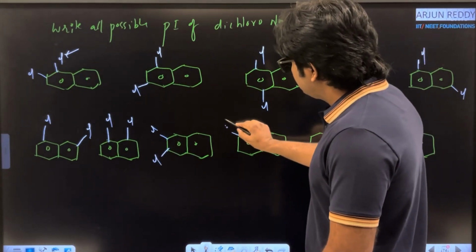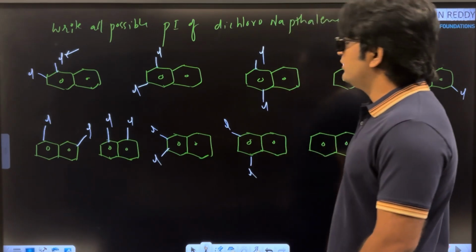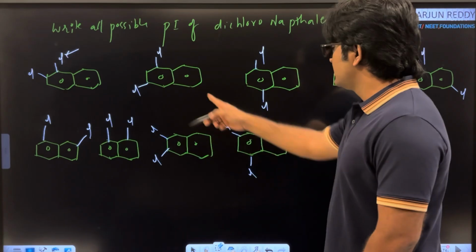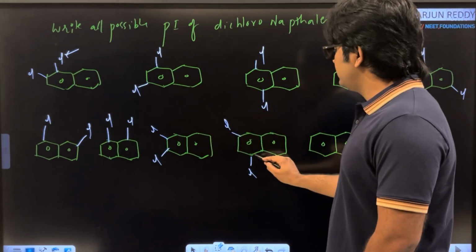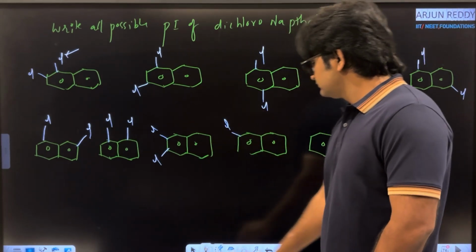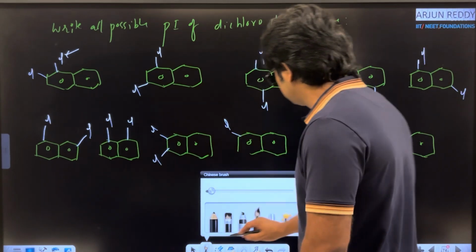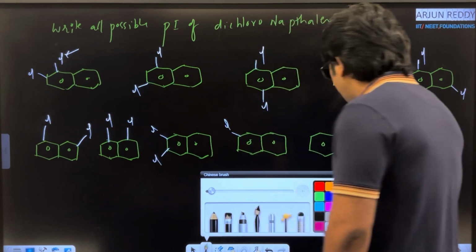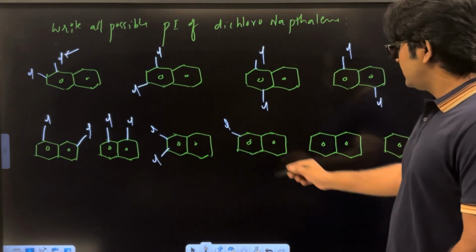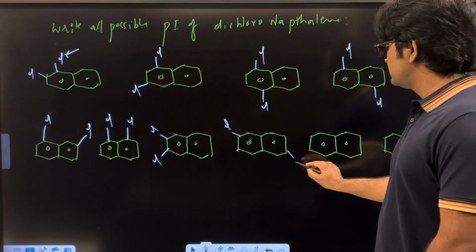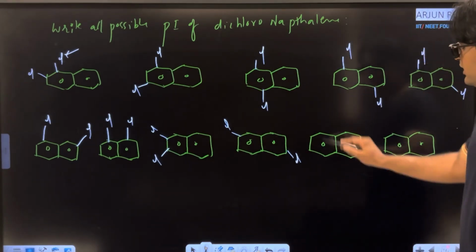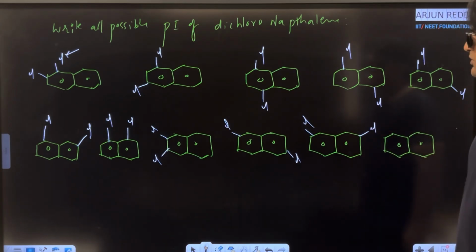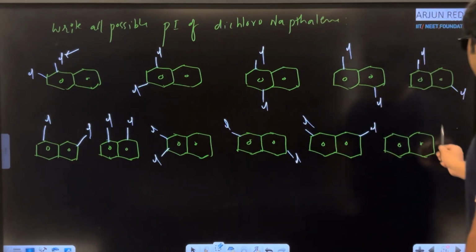Next one, chlorine, but I am not using chlorine here. Why? Because if I take it like this, the second molecule and this molecule are exactly the same, the second one and third one. That's why I am going to remove this one. Clear? Then what is the position of chlorine? Other than this, here also not possible. Next, we are taking chlorine atom here. Next, chlorine and then chlorine. These are the maximum possibilities.